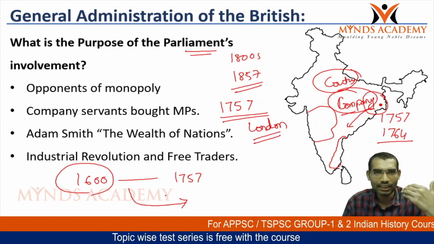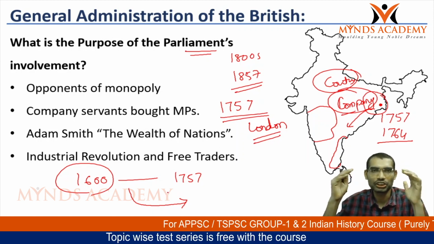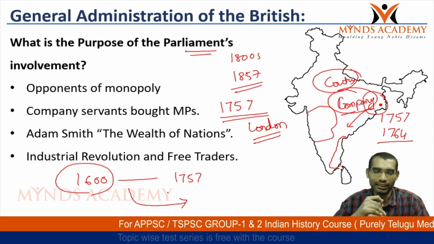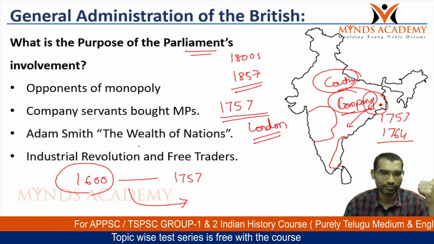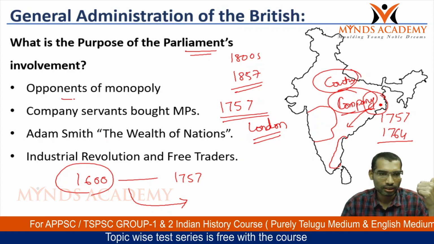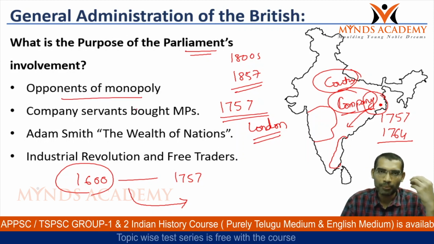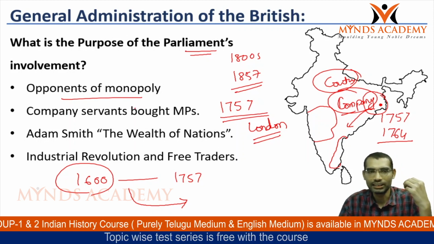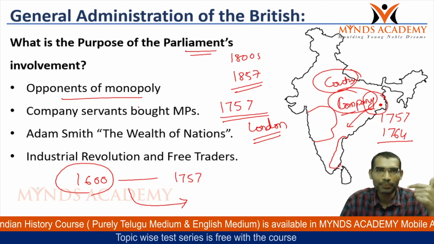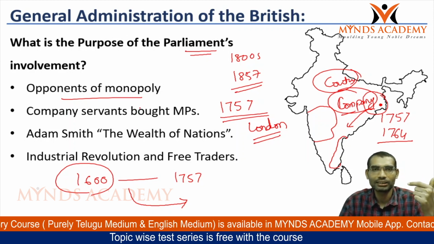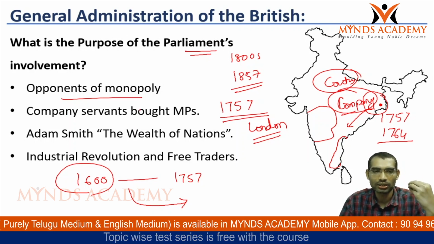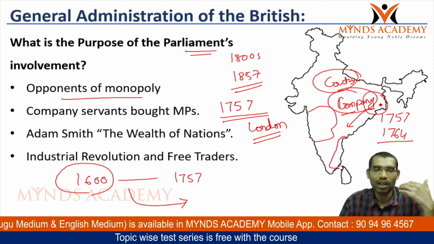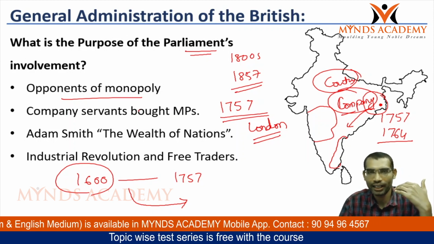Now, these other companies also wanted to have a share with Indian trade. So, that is one reason. So, the opponents of East India Company opposed the monopoly of East India Company. Now, they started pressurizing the British Parliament to amend the laws so that other people can also go to India and trade there.